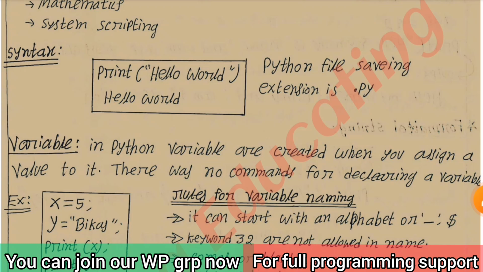You have to remember this when you are saving a Python file from Notepad, IDLE, PyCharm software, or anything: you have to save the file as .py. That's the extension of the file.